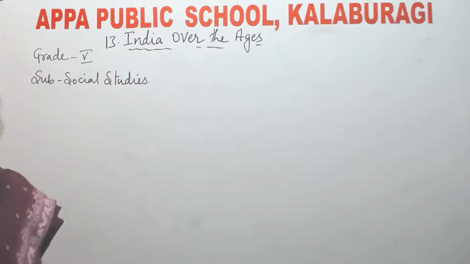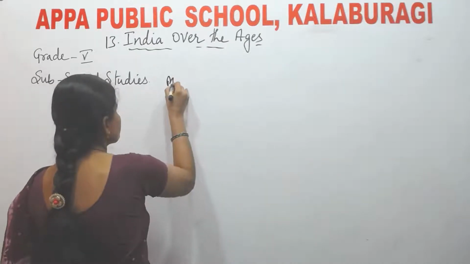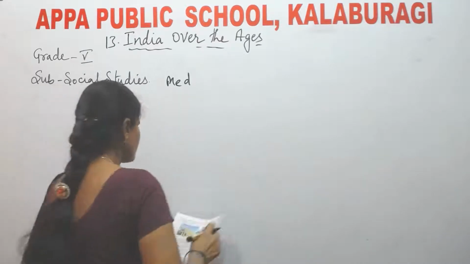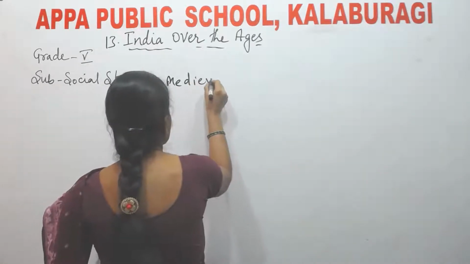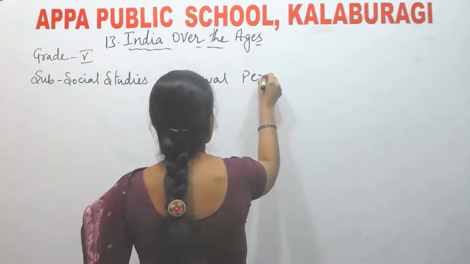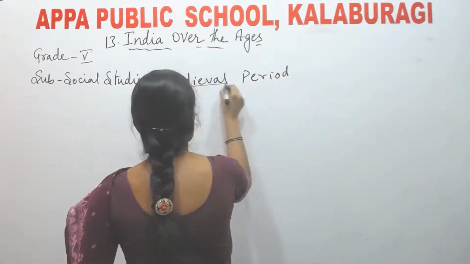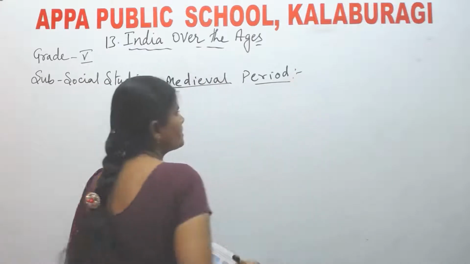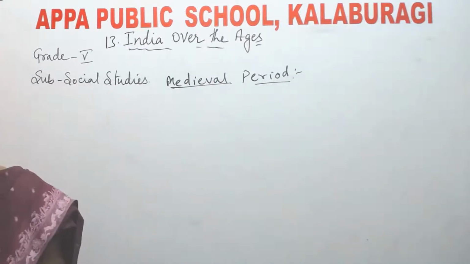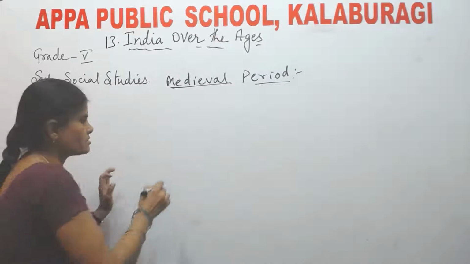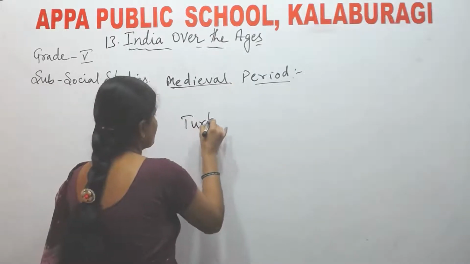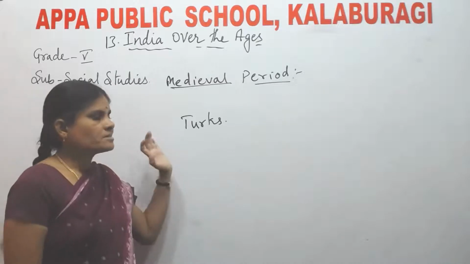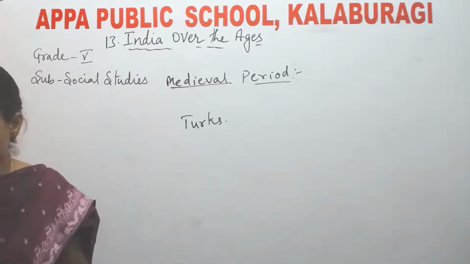Next is medieval period. See, medieval period in India started with the coming of Turks. Medieval period in India started with the coming of Turks.